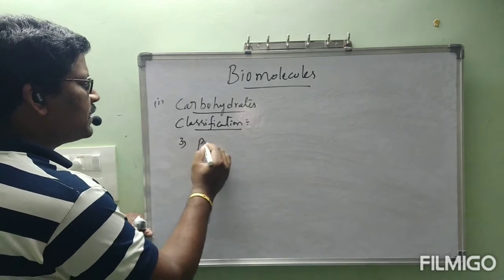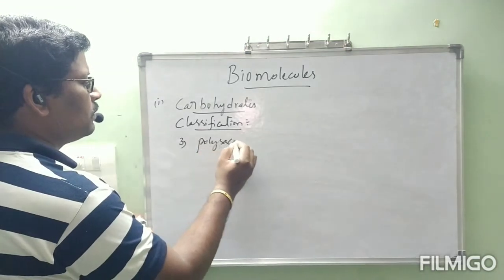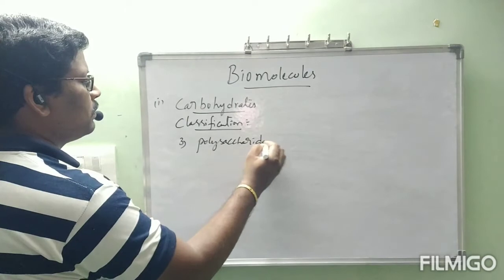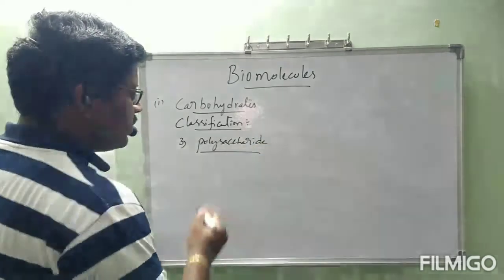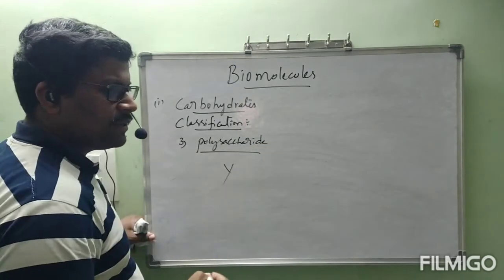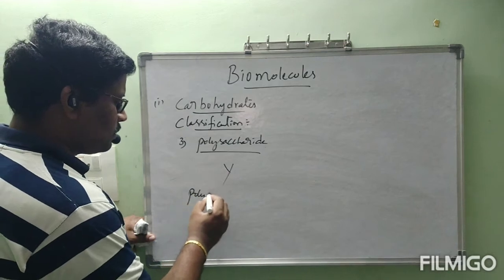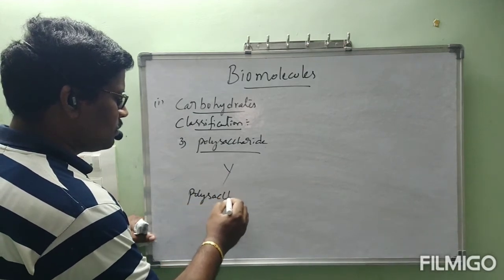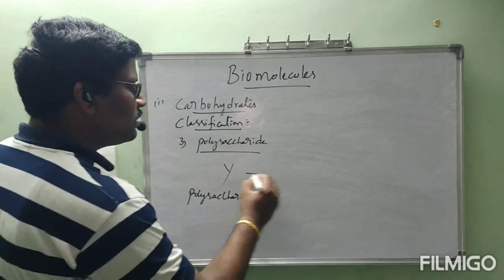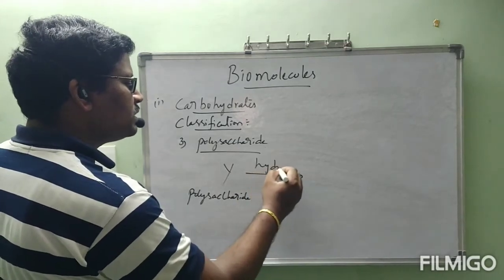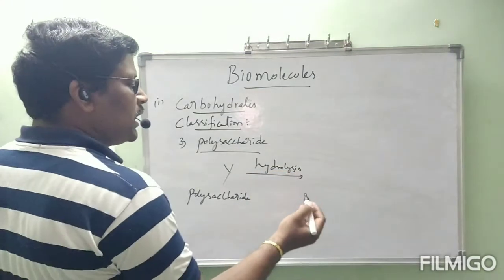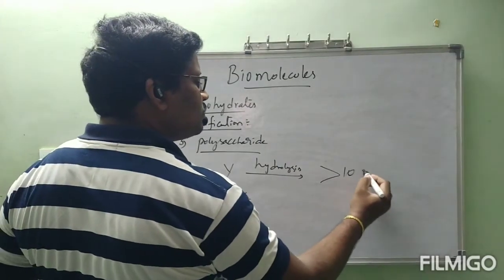Third one, polysaccharide. If Y is the polysaccharide, then Y on hydrolysis will give greater than 10 carbohydrates.